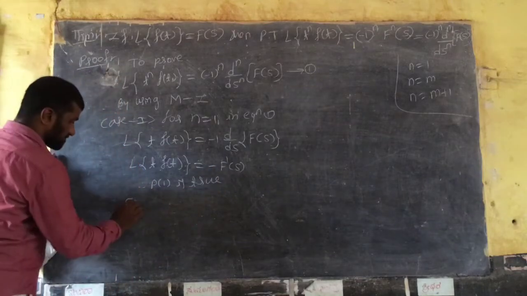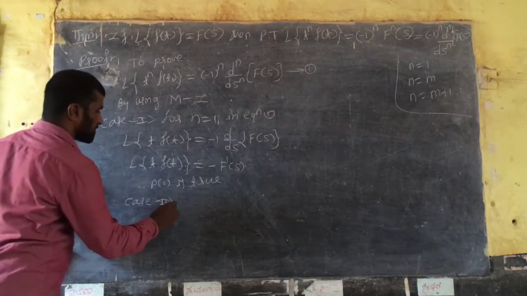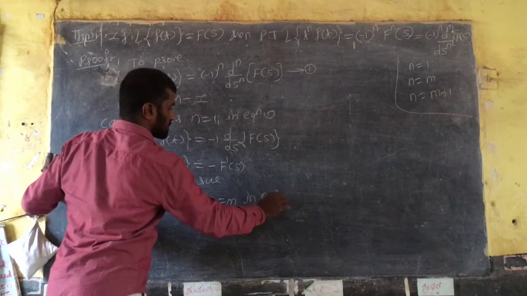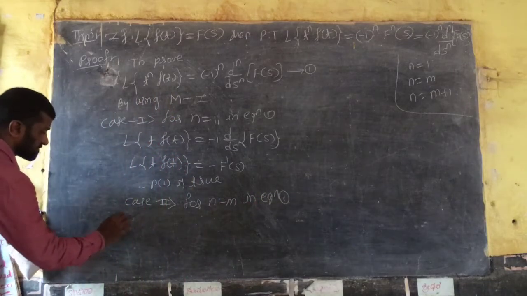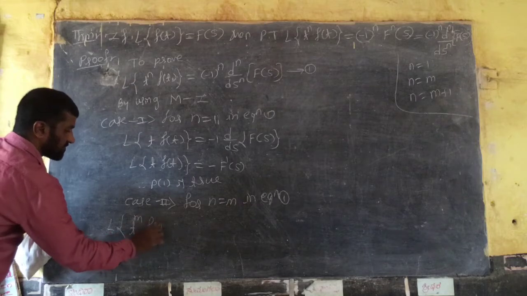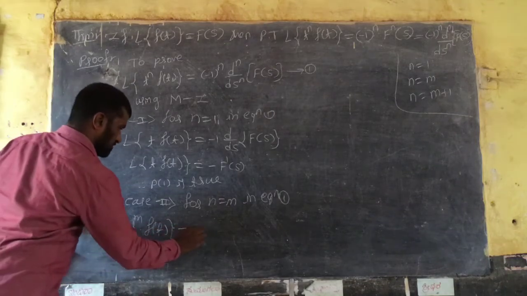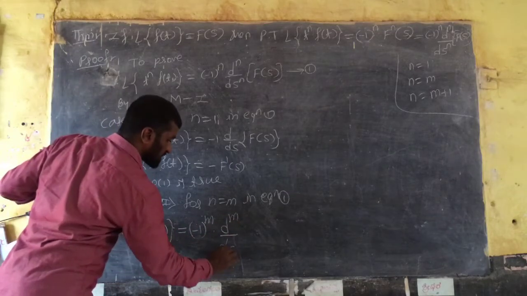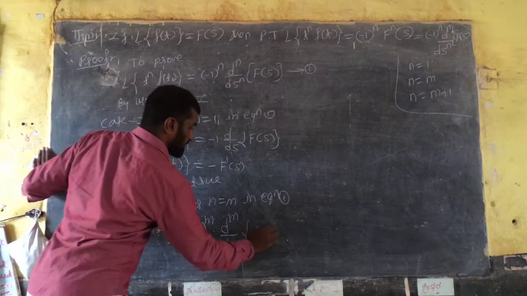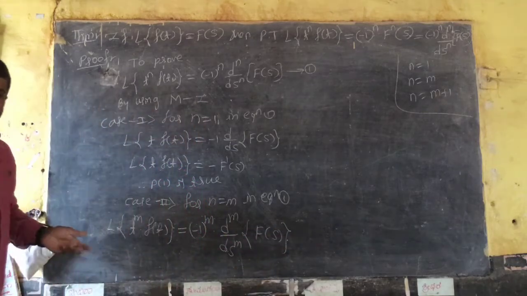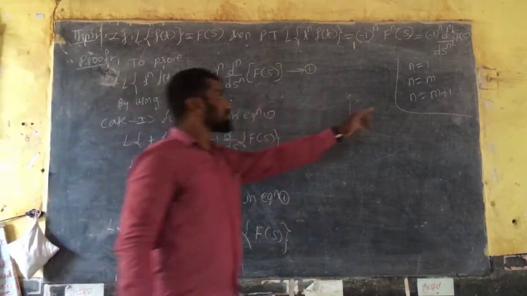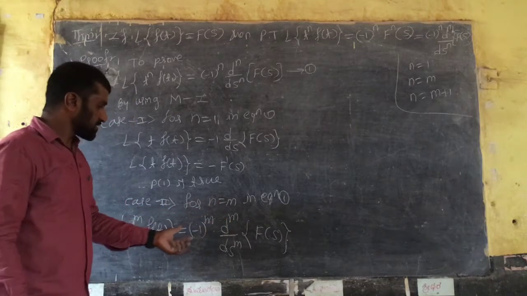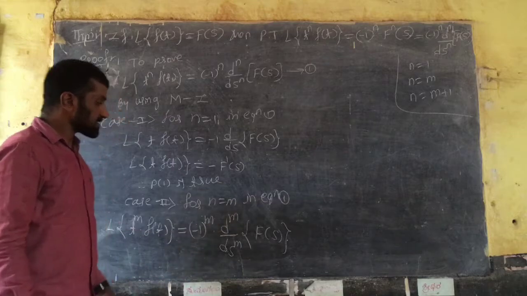So case 2, for n is equal to m in equation 1, Laplace of t raised to m into f of t is equal to minus 1 raised to m into d raised to m divided by ds raised to m into f of s, isn't it? So lastly, you have to prove case 3, n in terms of m plus 1. I want to prove it for m plus 1. Since m is already there, I want to write m plus 1.